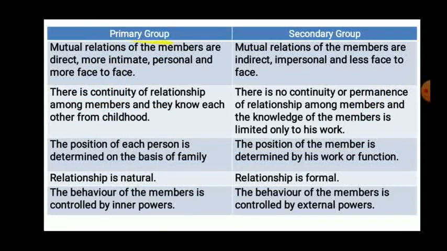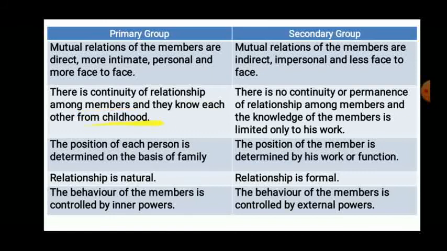In a primary group, mutual relationship of members is direct, more intimate, personal and face to face. Relations are personal, face to face, more intimate means closer and direct. While in secondary group, relations are indirect, impersonal and less face to face. Now the second one, there is continuity of relation among the members and they know each other from childhood. Relationship is continuous, that means permanent relation is there.